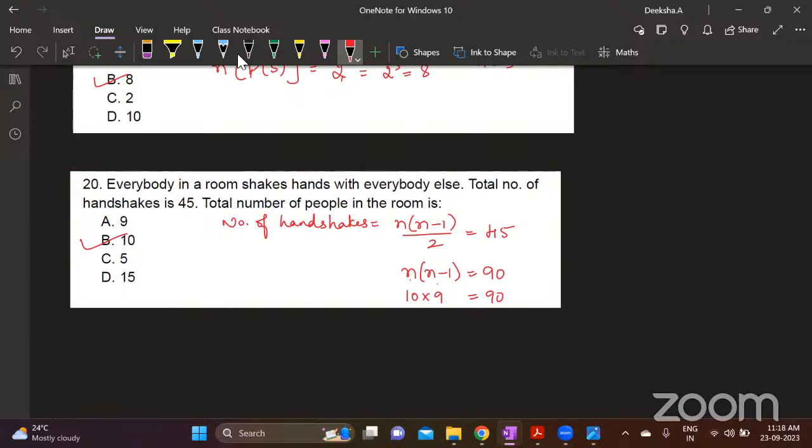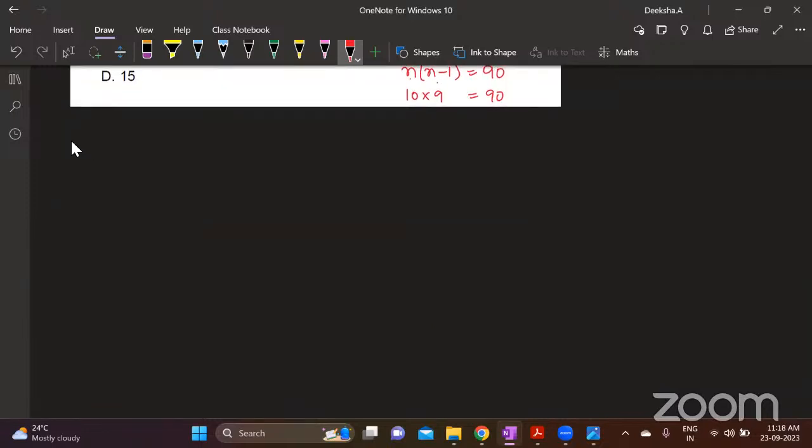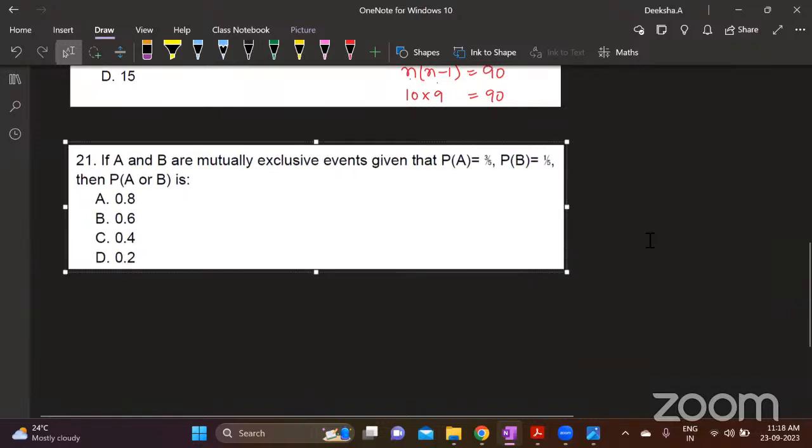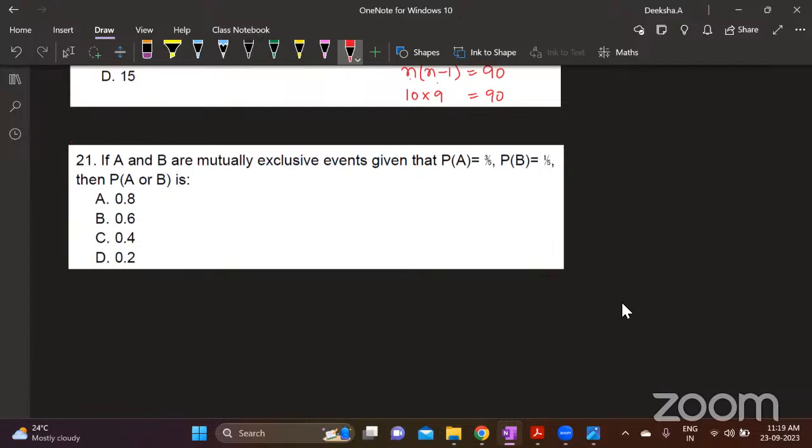Let us solve the next question. This is a question based on probability. If A and B are mutually exclusive events, given that probability of A is 3 by 5 and probability of B is 1 by 5, you are supposed to find probability of A or B. Now, what is mutually exclusive?